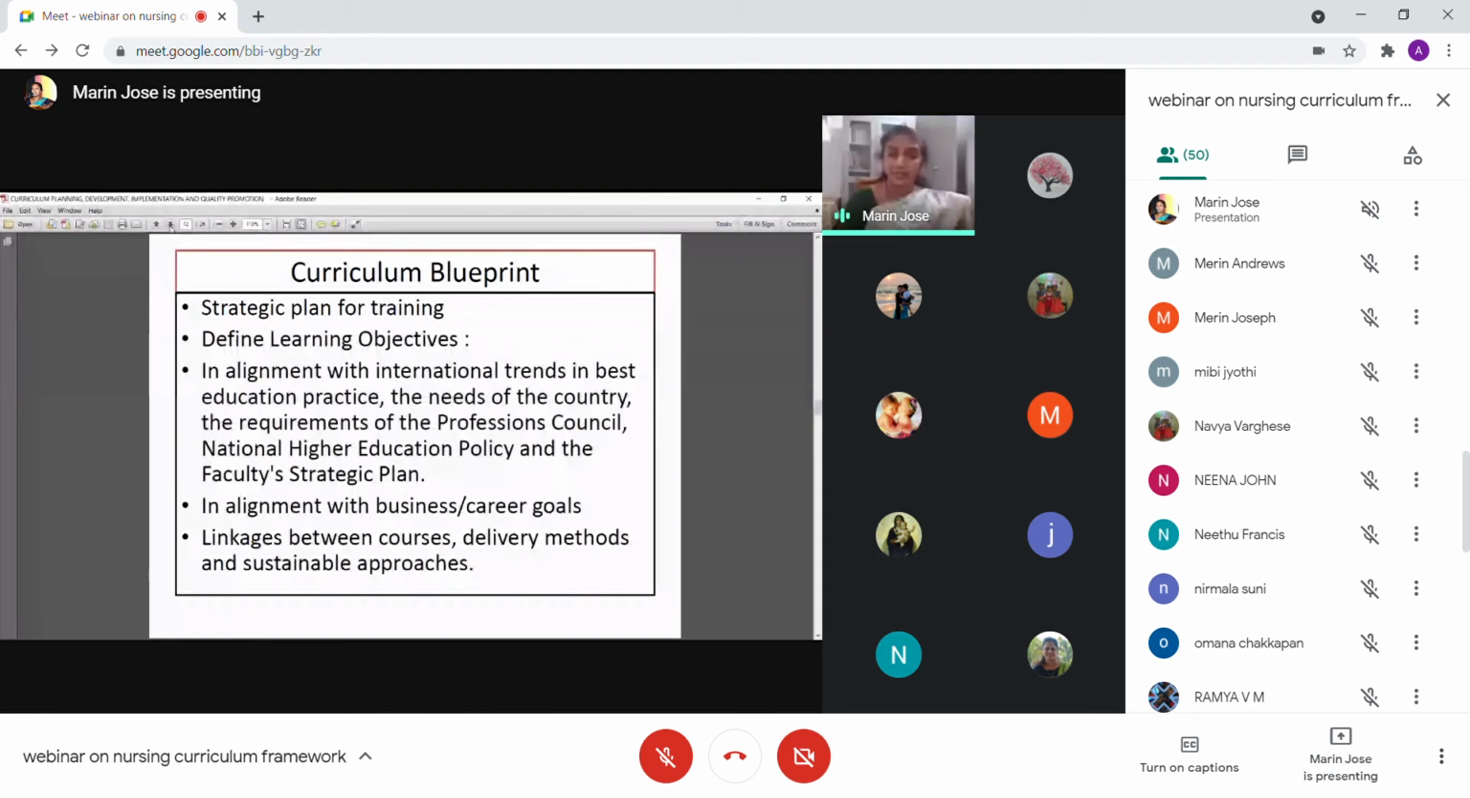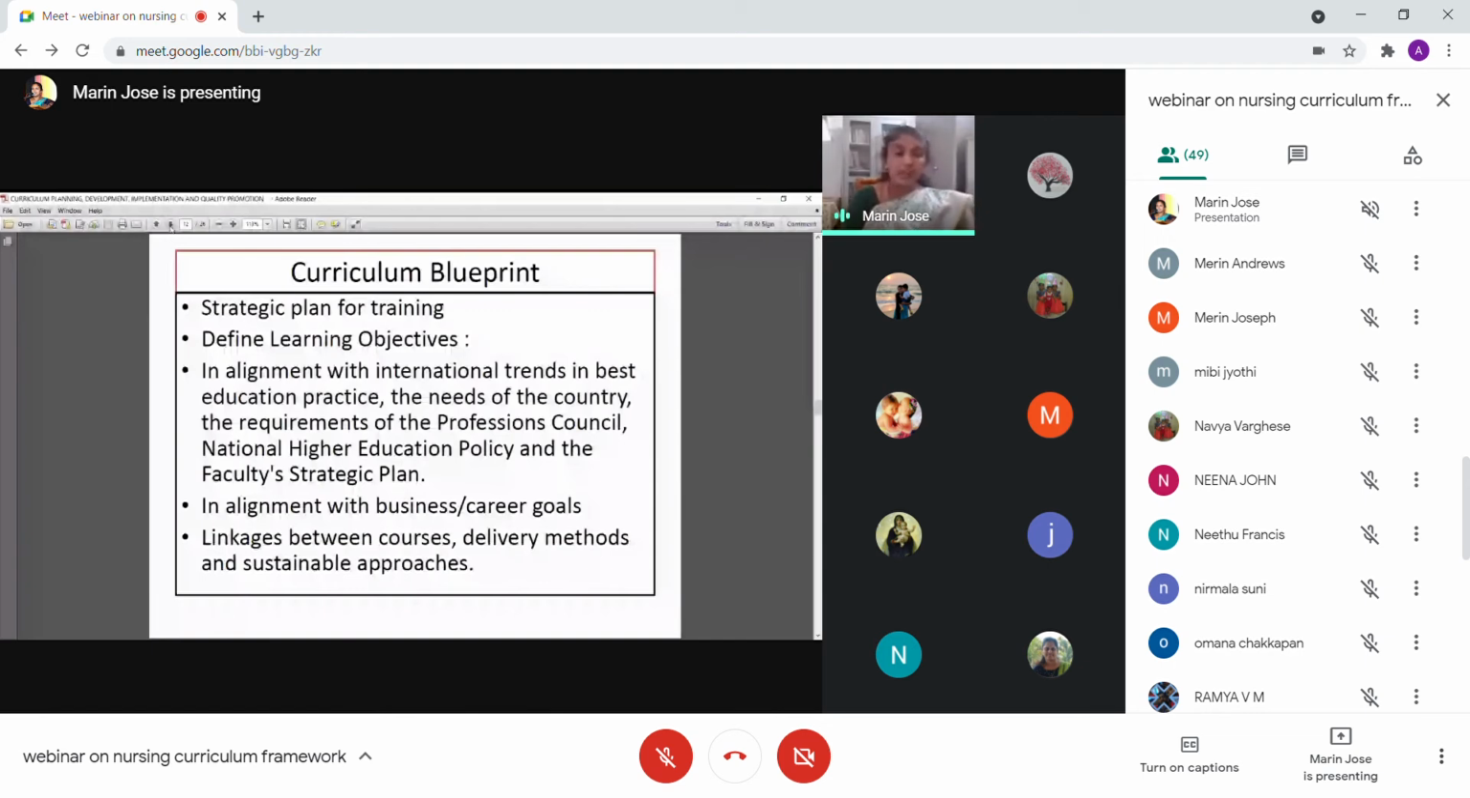For example, at the moment we are amidst a pandemic. We are having the COVID pandemic. So the service is of great demand. So whether we can cope with the exceeding demand from the public. So in such cases, we have to modify the career goals in certain cases. Then linkages between courses, delivery methods, and sustainable approach.